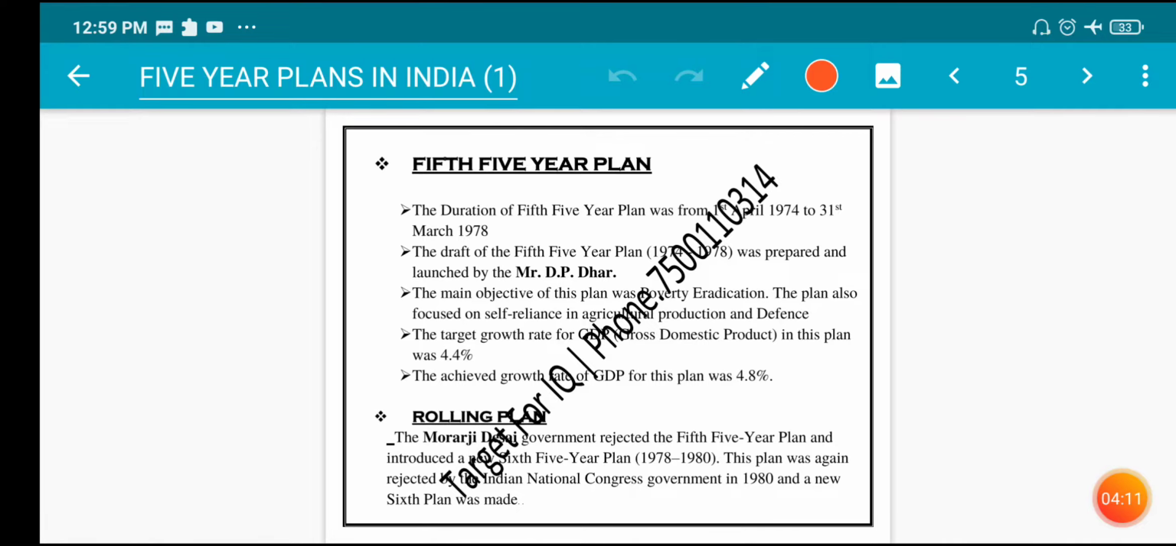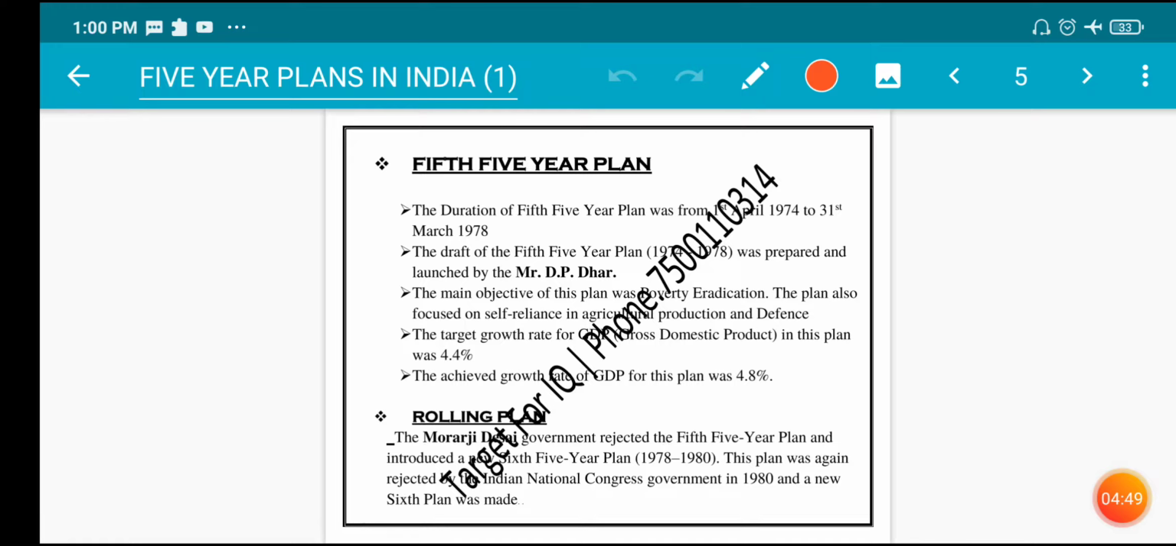The plan also focused on self-reliance in agricultural production and defense. The target growth rate for GDP, that is gross domestic product, in this plan was 4.4%. The achieved growth rate of GDP for this plan was 4.8%.